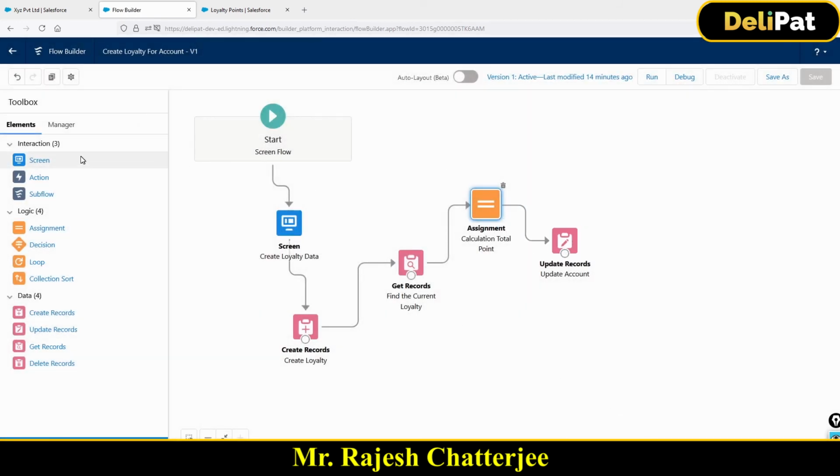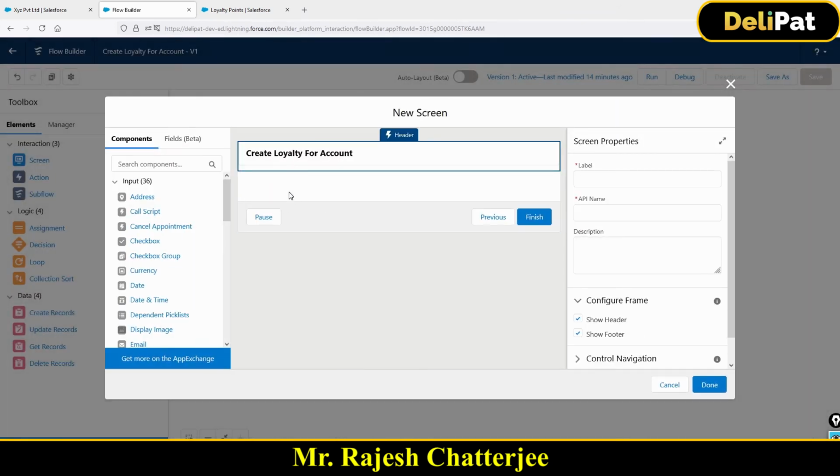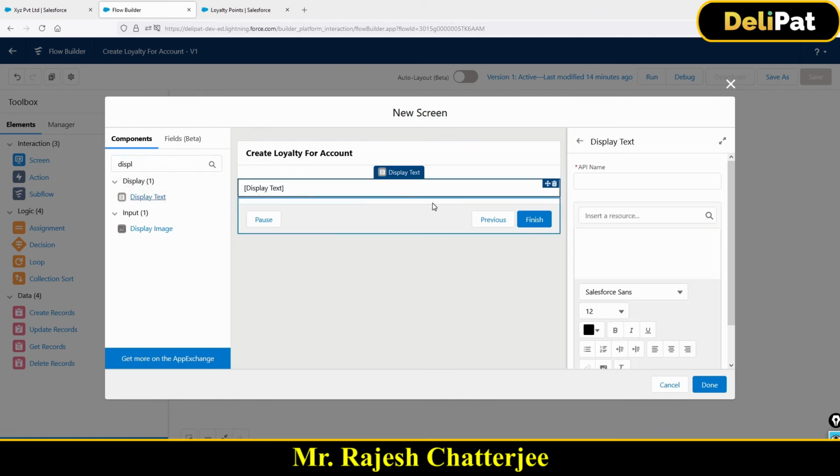Drag the line. I just have to give one more screen called display screen. Display text called success message, and give a nice message.